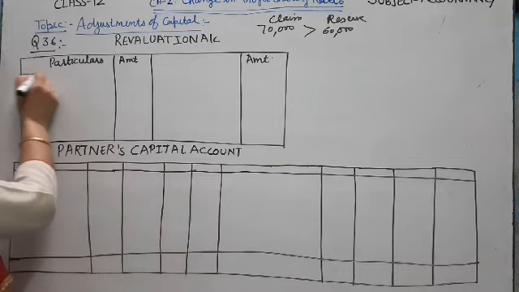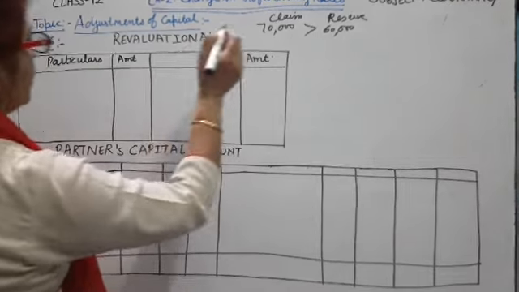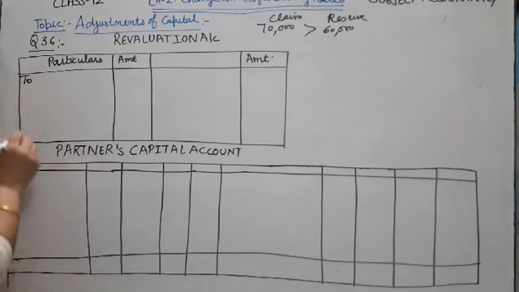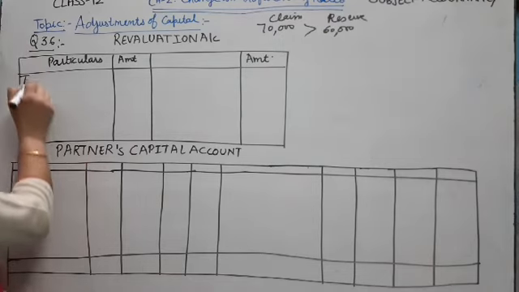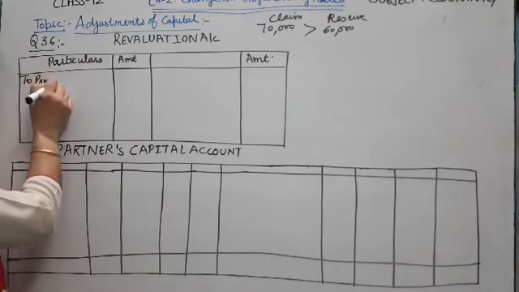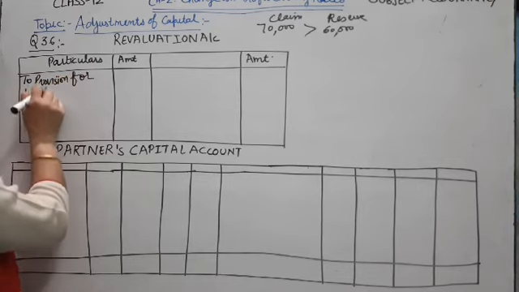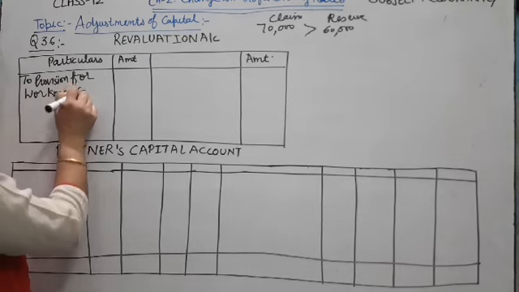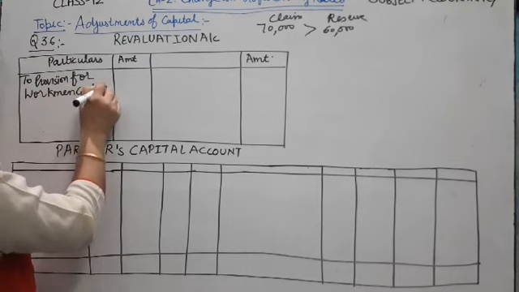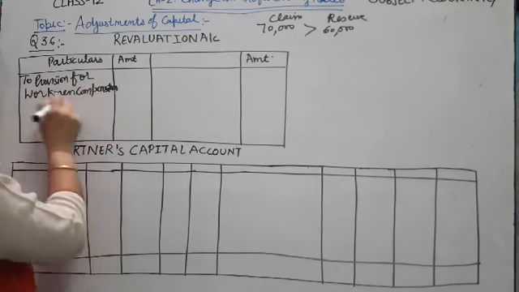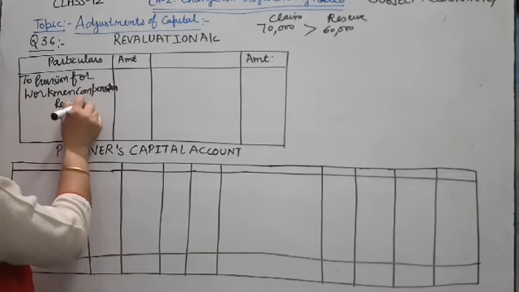So we write in the revaluation account debit side: to provision for workman compensation reserve, it is 10,000.